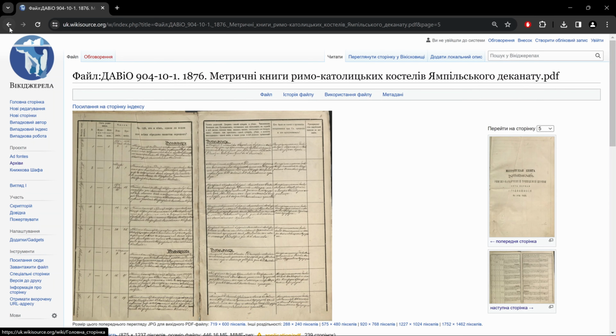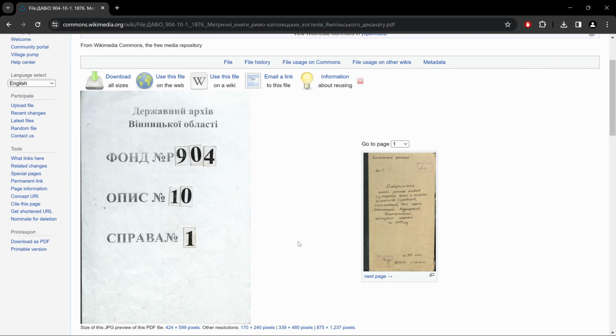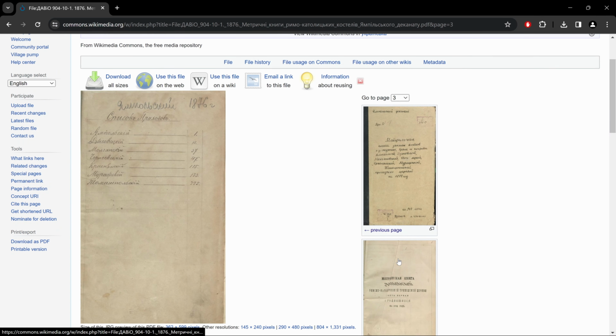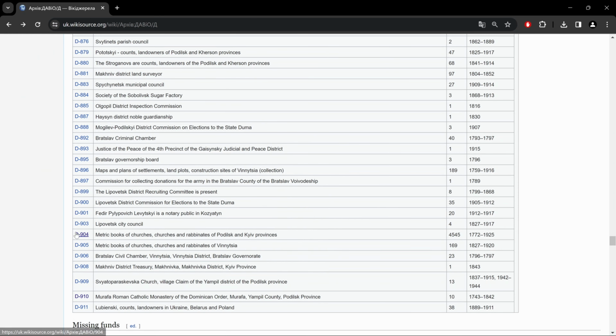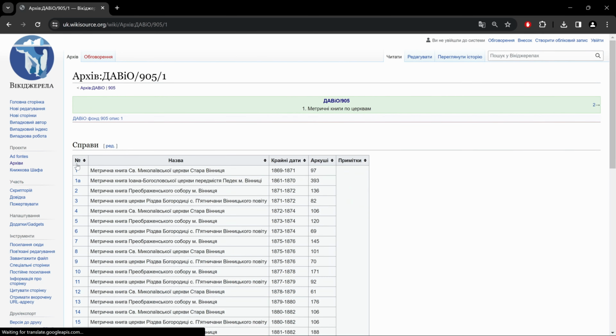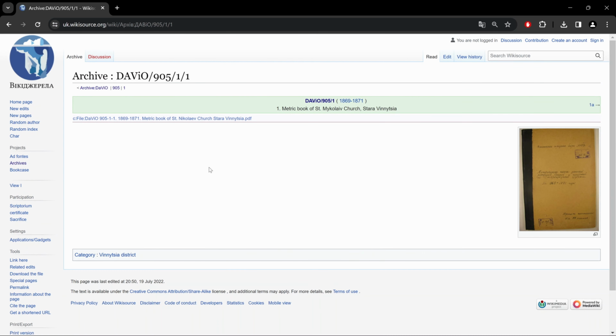Okay. If I go back here, up here we see a link, which is basically this book. And when you click on it, it brings you to this type of view. And we saw 904. If we look at 905, again, we have many more results. And there we go.